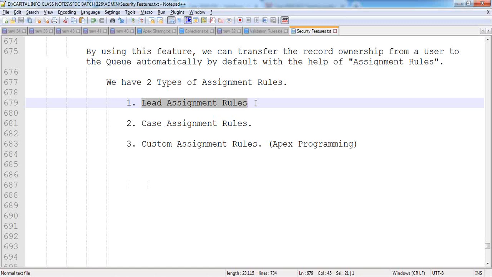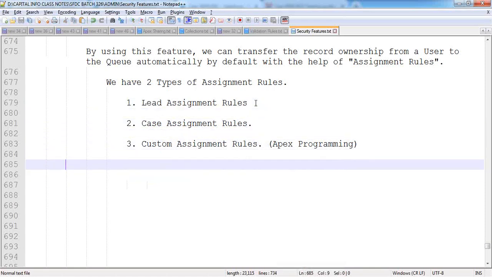Sharing rules are used to share the record. Assignment rules are used to transfer the record ownership. In order to transfer the record ownership, we use the assignment rules feature given by Salesforce. Clear?